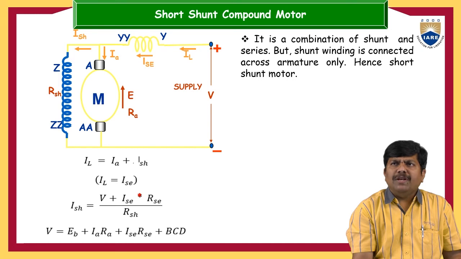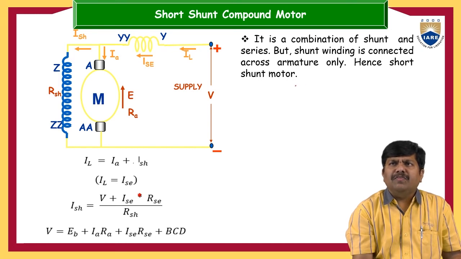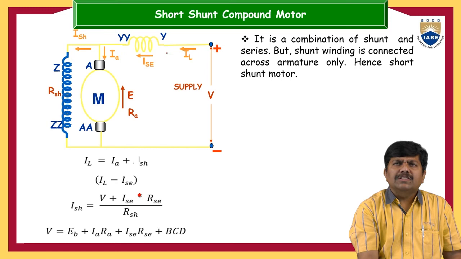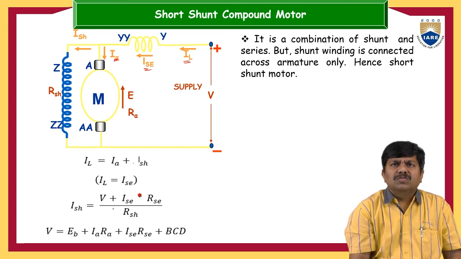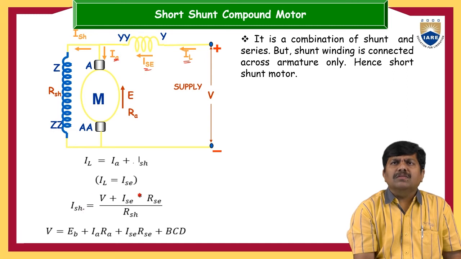And it is a combination of shunt and series, but shunt winding is connected across only the armature, hence short shunt motor. And the performance equation, if you could see, this is nothing but the line current. Now it is divided into two parts: one is ISH, one is IA. Here IA and I series and IL, these three are same. So that is the reason IL is equal to IA plus ISH, where IL and I series will be same.